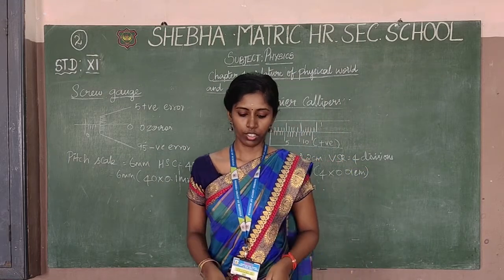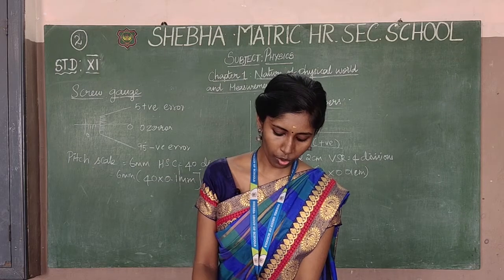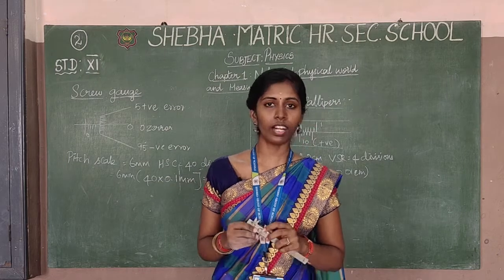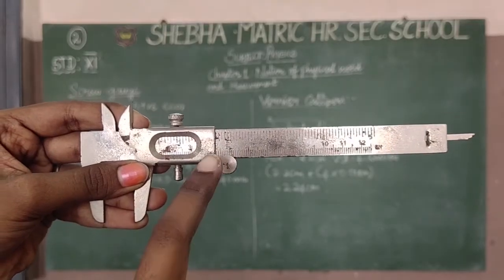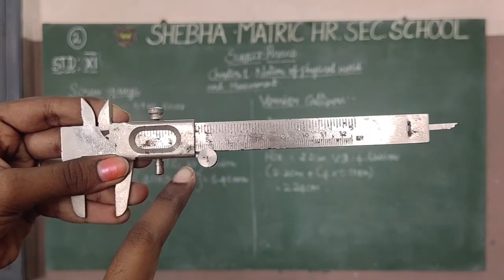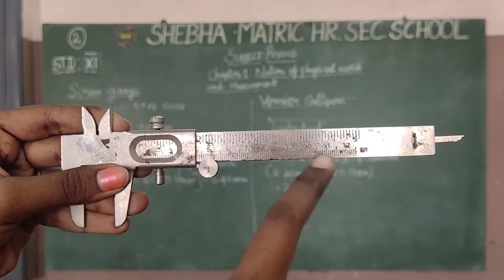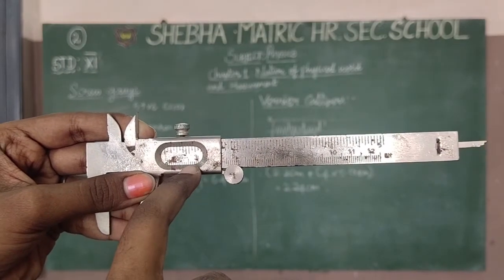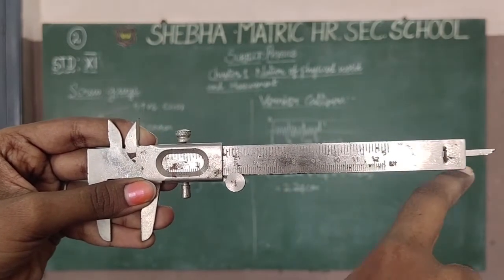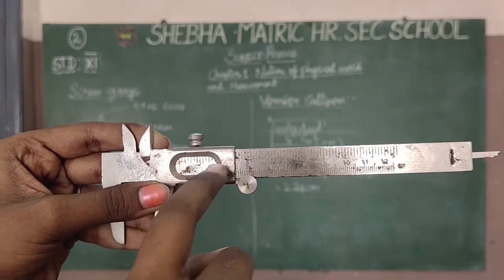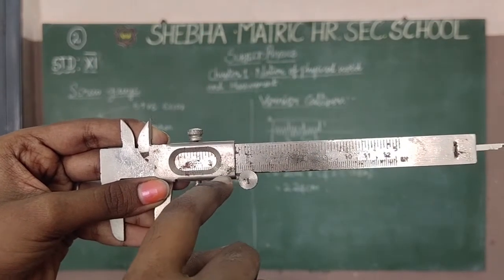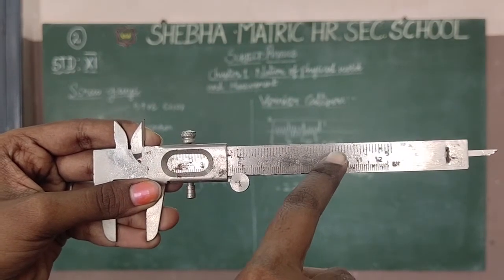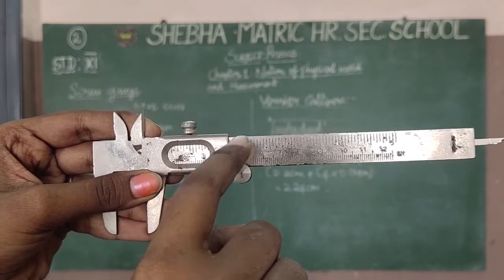Now the other one is the vernier caliper. This one is the vernier scale. The reading will be calculated on the vernier scale. So it is a vernier scale measurement. This is the main scale reading and this one is the vernier scale reading. They will be calculated together. The main scale reading will be read as 1, 2, 3.